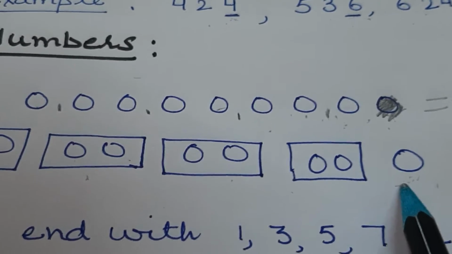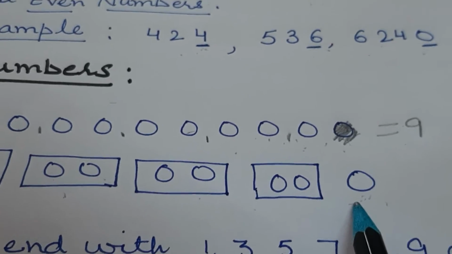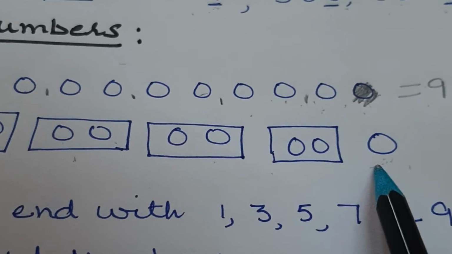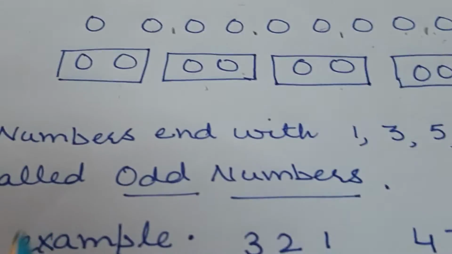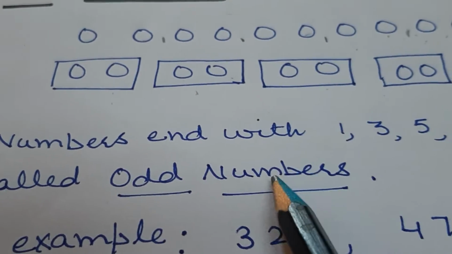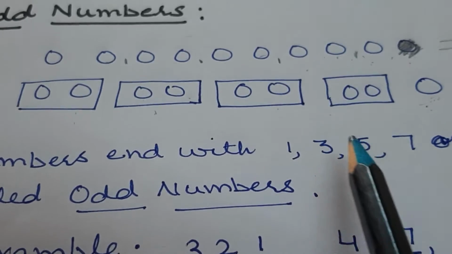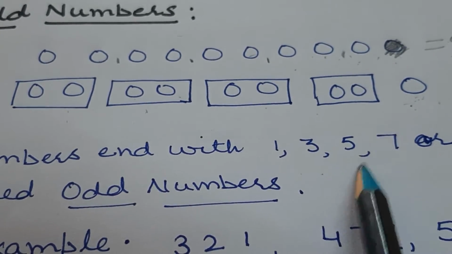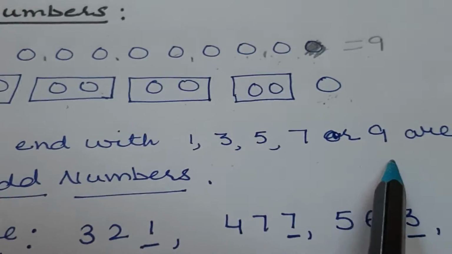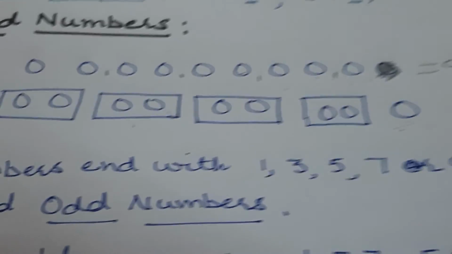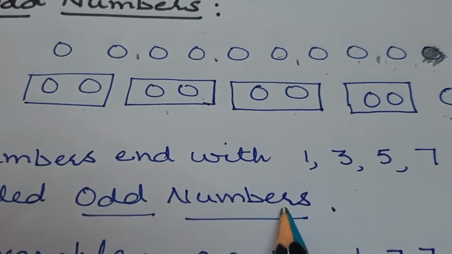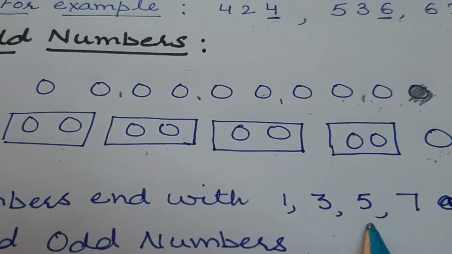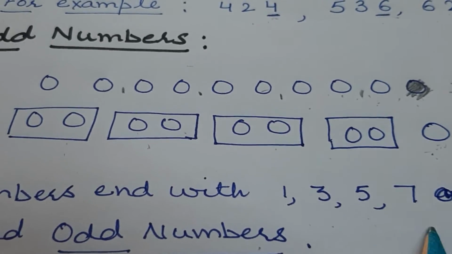Now again the problem is same. How will we decide if the number is bigger? So the numbers that end with 1, 3, 5, 7 or 9 are called odd numbers. If you are not able to remember these numbers, no need.